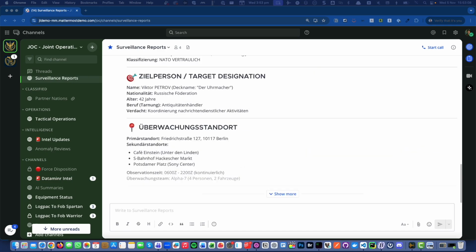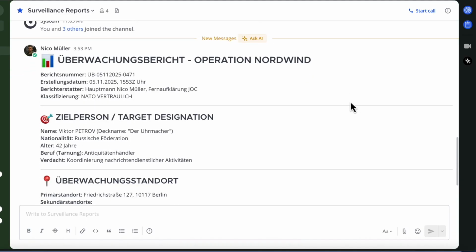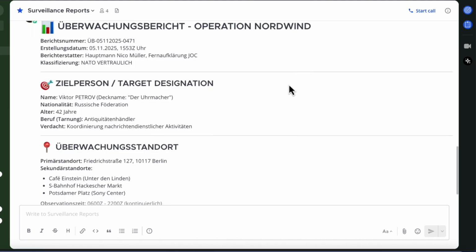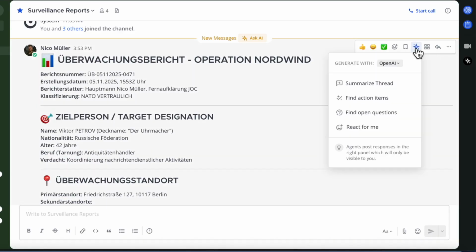But what if we get another message coming in? This is an interesting message. It's from Operation Nordwind, but it's in German and I don't speak German. So what am I going to do? Well, I can use the AI capabilities of Mattermost.